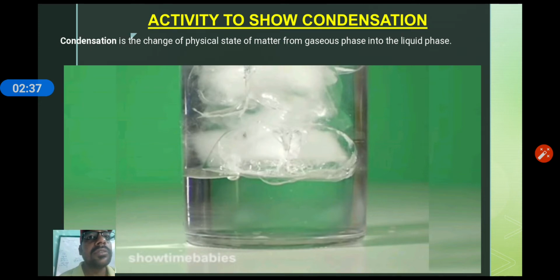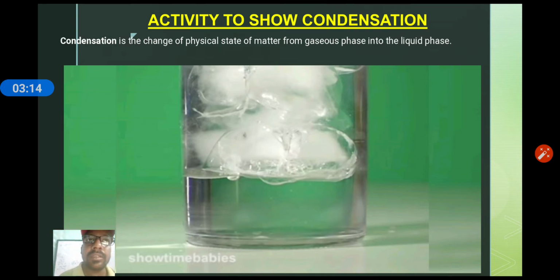Take 2 or 3 ice cubes and put them inside a glass and keep that glass in an open area. After 4 or 5 minutes, you will observe many water droplets sticking around the vessel in which you kept the ice cubes, which shows how much water is present in our environment.